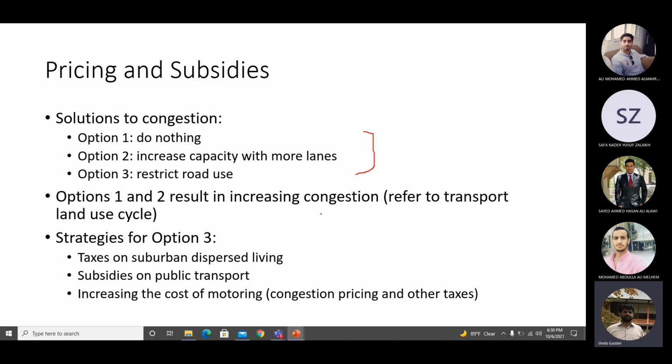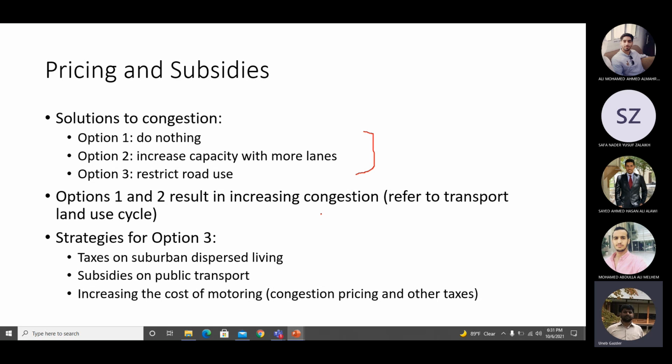If I am living near to my school, why would I take a car to go to the school, right? The problem is somebody who is coming from maybe 10, 15 kilometers. So maybe put more taxes on people who are living in the suburbs or the boundary areas of the city. Okay, this can be one possible solution to discourage people living far away from the center of the city.